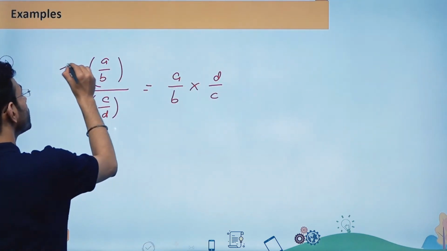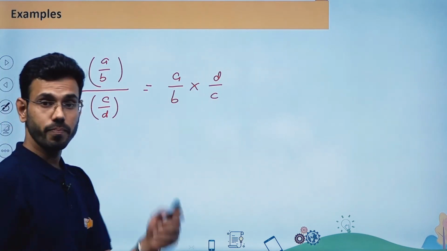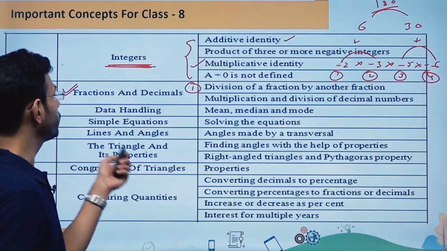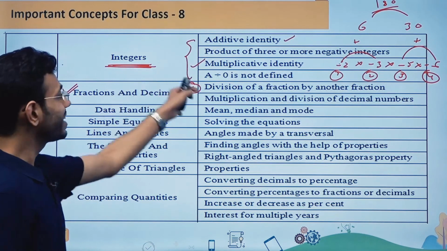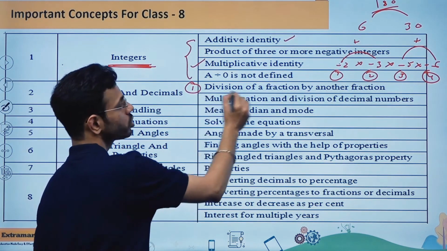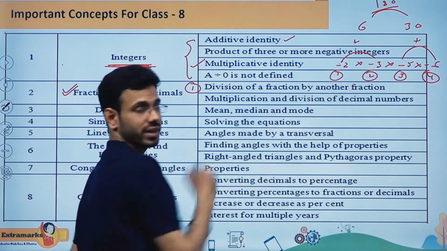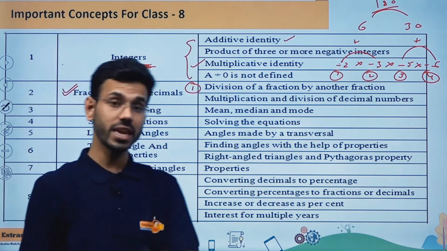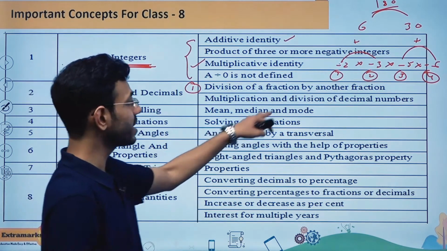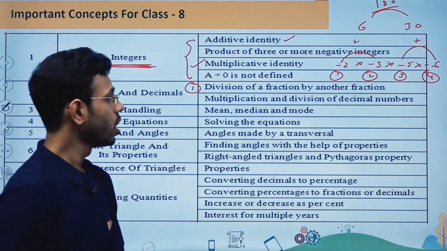So this kind of concept you have to keep in your mind while preparing for this particular chapter, which is fractions and decimals, and importantly I'm talking about division of a fraction by another fraction. The second point which you should keep in your mind is going to be multiplication and division of decimal numbers. What does it mean?